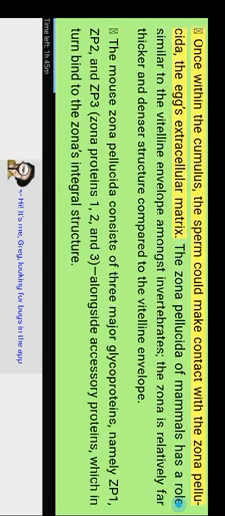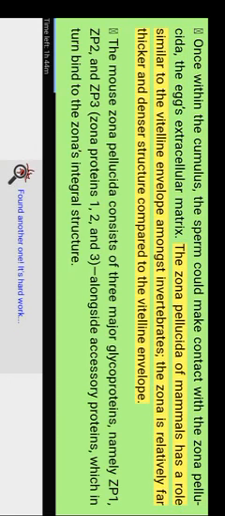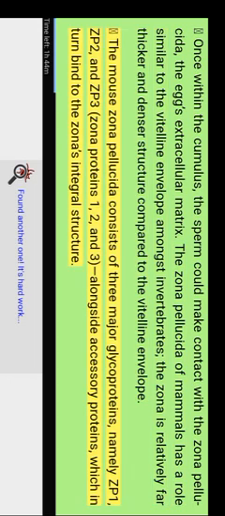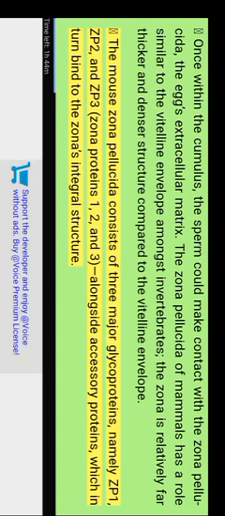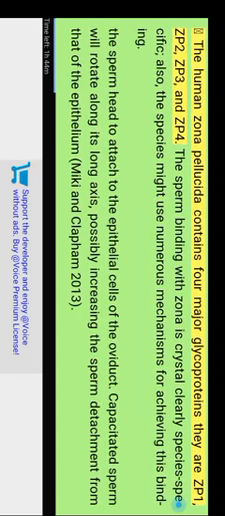Recognition of the zona pellucida. Once within the cumulus, the sperm can make contact with the zona pellucida, the egg's extracellular matrix. The zona pellucida of mammals has a role similar to the vitelline envelope among invertebrates. The zona is a relatively far thicker and denser structure compared to the vitelline envelope. The mouse zona pellucida consists of 3 major glycoproteins, namely ZP1, ZP2, and ZP3, zona proteins 1, 2, and 3, alongside accessory proteins, which in turn bind to the zona's integral structure. The human zona pellucida contains 4 major glycoproteins. They are ZP1, ZP2, ZP3, and ZP4. The sperm binding with the zona is clearly species specific. Also, species might use numerous mechanisms for achieving this binding.